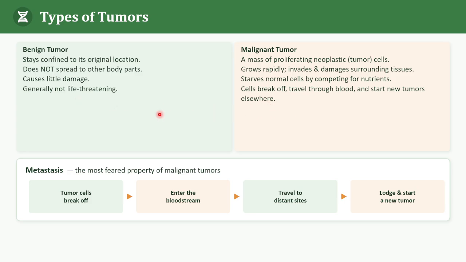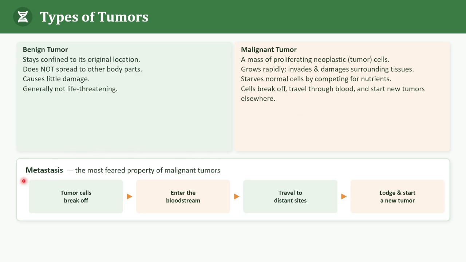And there is an important term here. A benign tumor is confined, and in malignant tumors there is metastasis. So how to remember this? Think of a benign tumor as staying in its own neighborhood. A malignant tumor does not stay there. It can invade surrounding tissues and spread to distant parts of the body.